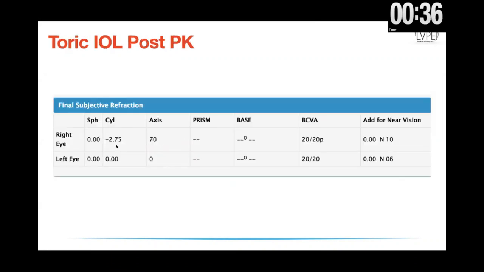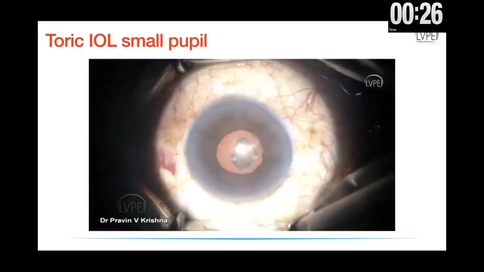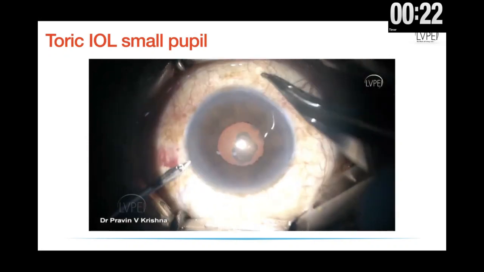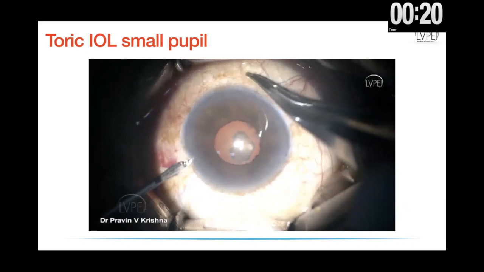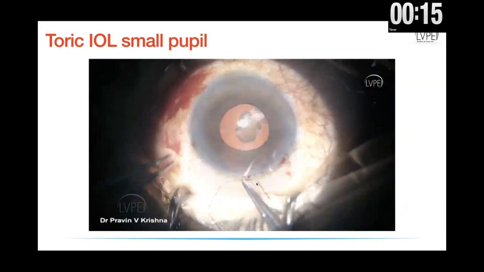This is the same patient. He's 20/20 partial with a residual cylinder, but that is what is expected in a post-keratoplasty case, and the patient is really happy. The last point that I want to share with you is if you have a small pupil, or if you feel that the pupil diameter might come down during surgery, it is very important to ensure that you put in an instrument that will help your pupil stay dilated throughout the surgery.